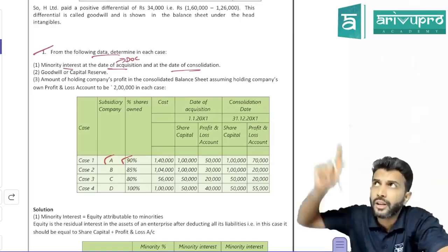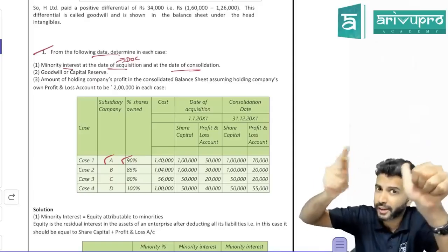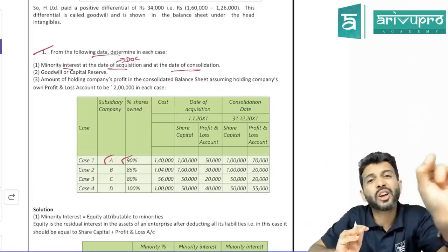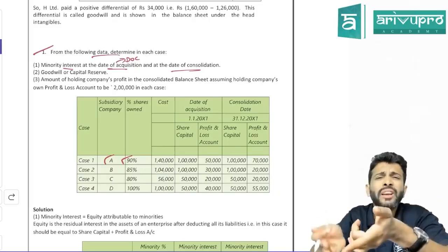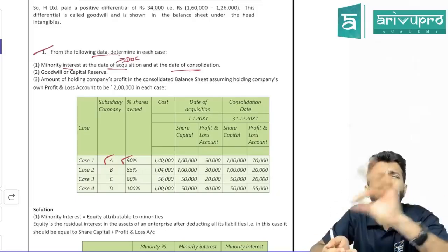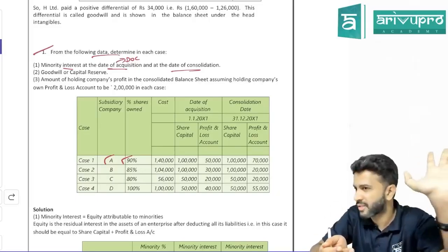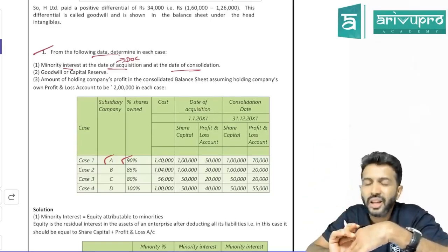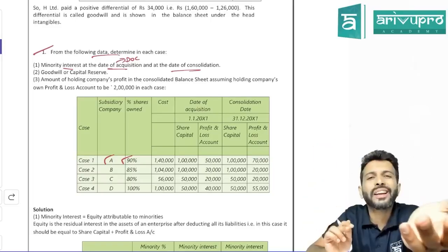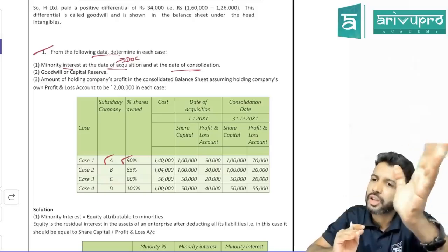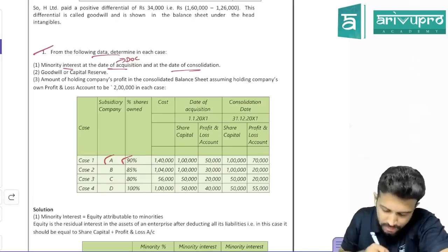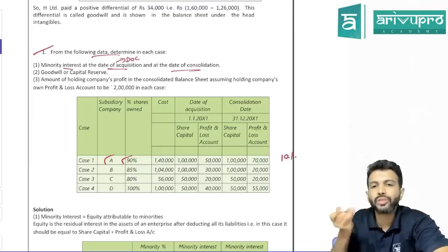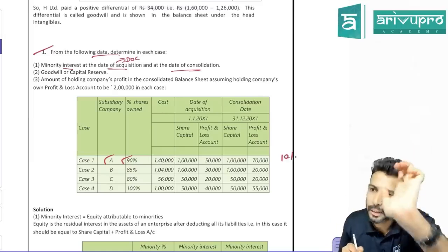How do you get net assets? Assets minus outside liability, one way. Or share capital plus reserves and surplus existing on the date of control. Whatever reserves and surplus exist on the date of control, we call it pre-acquisition reserves and surplus. So simply take share capital, add reserves and surplus existing, and you will get net assets. Of the net assets, minority interest will get their share. Check the first case. How much does minority interest own? 10%. The holding company owns 90%, so minority interest will own 10%.